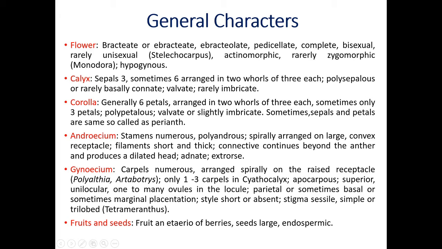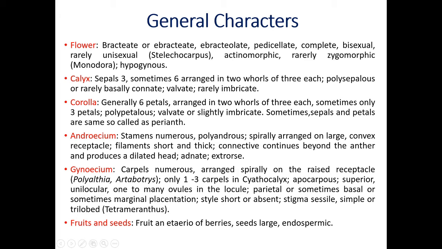Actinomorphic. This is the symmetry. Actinomorphic means if the flower is cut through any angle in LS into 2 equal parts, that condition is called actinomorphic. And if the flower cannot be cut into 2 equal parts by any plane section, it is called zygomorphic. Both conditions are present in this family, actinomorphic and zygomorphic. Example, Monodora. Hypogynous, that means the flowers are hypogynous. Hypogynous means, as I told you, the ovary is superior.